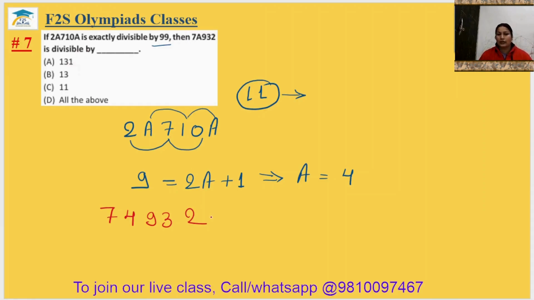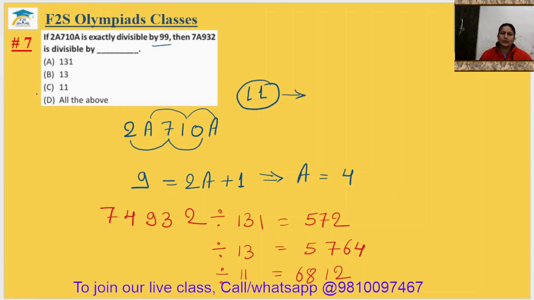So you can check it with 131. After dividing by 131 it will be 572. If you divide it by 13, you will get 5764. And if you check it with 11, you will get 6812. So we can say all of the above. So the seventh answer will be option D. Okay.